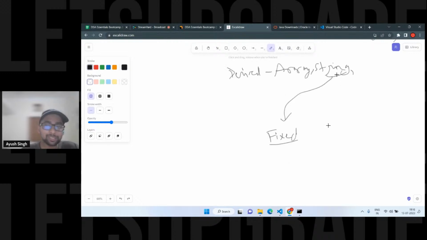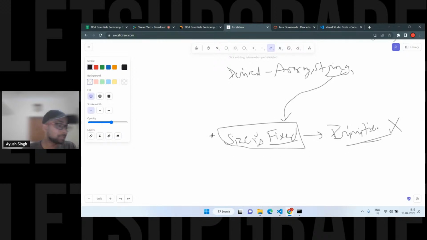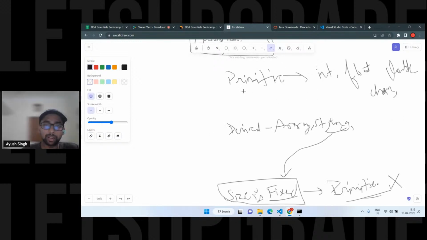So, can anyone tell me, string size is fixed. This is correct, nothing wrong. Size is fixed, then why is it not primitive? What is the issue with this part? If the size of the string is fixed because it is immutable, I'm going to tell you how. So can anyone tell me why it is not primitive but in the derived data type? Why is it like this?